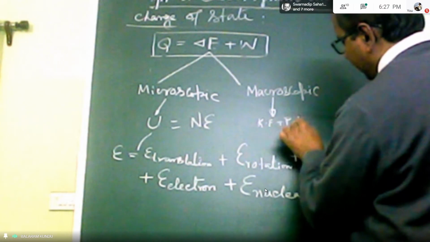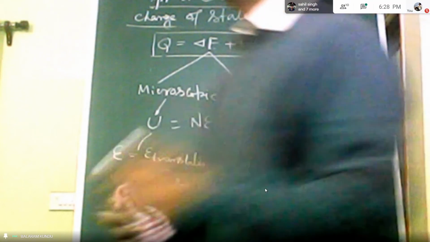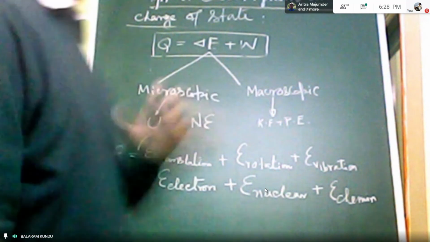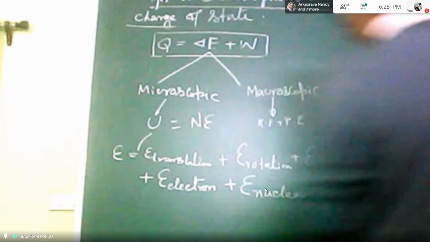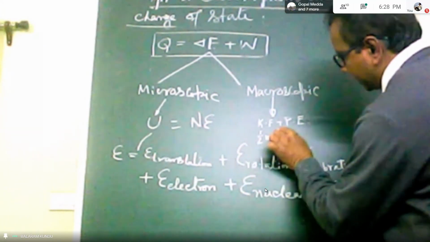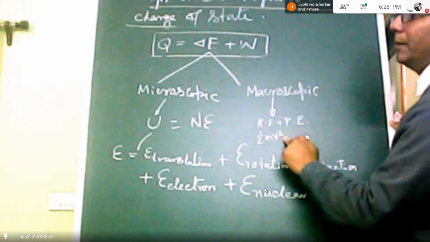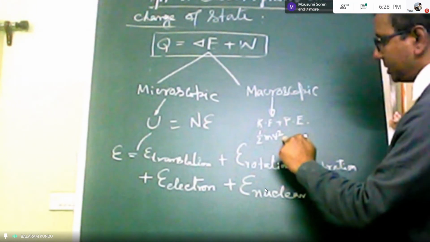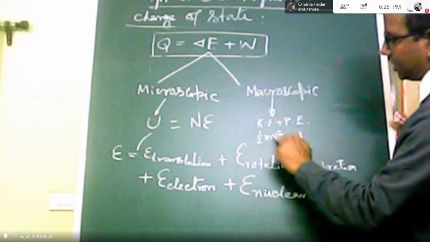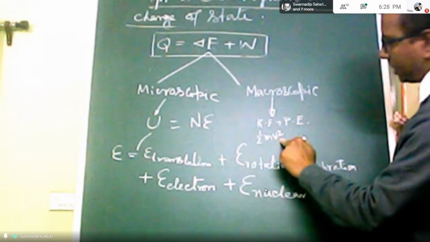So how can kinetic energy be determined? We just have to consider a fluid element. If the velocity of the fluid element is v and the mass of the fluid element is m, then kinetic energy is equal to half m v square. So everybody knows these things.